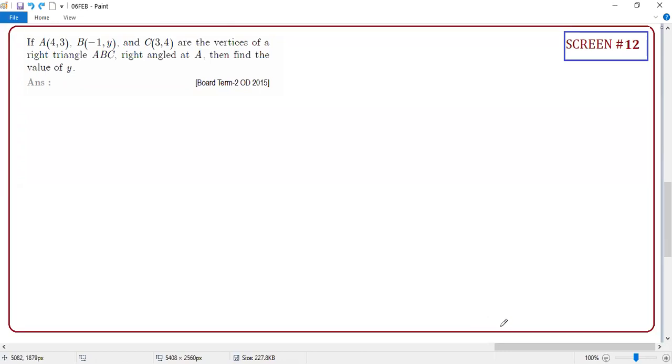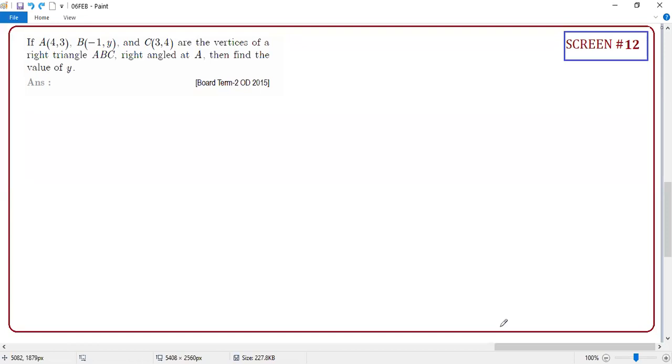Who is going to say the Pythagoras theorem? Quick. BC square is equal to AB square plus AC square. Whether it's AB square equal to BC square plus AC square, or AC square equal to AB square plus BC square, who is going to say that? Who knows the technique?